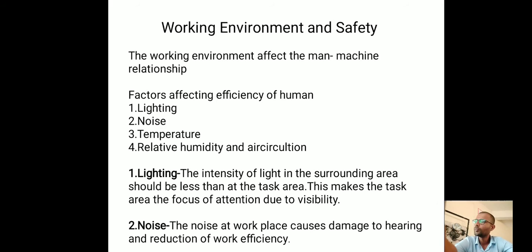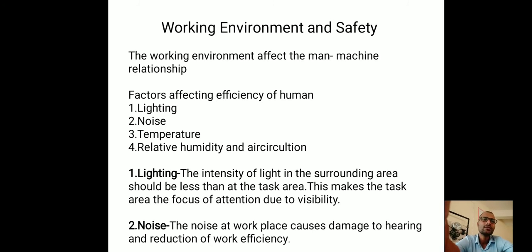The noise. As you know, in the working place, the noise level should be optimum or within the range, because noise at the workplace causes damage to hearing as well as reduction of work efficiency. Correct? Noise level affects work efficiency.